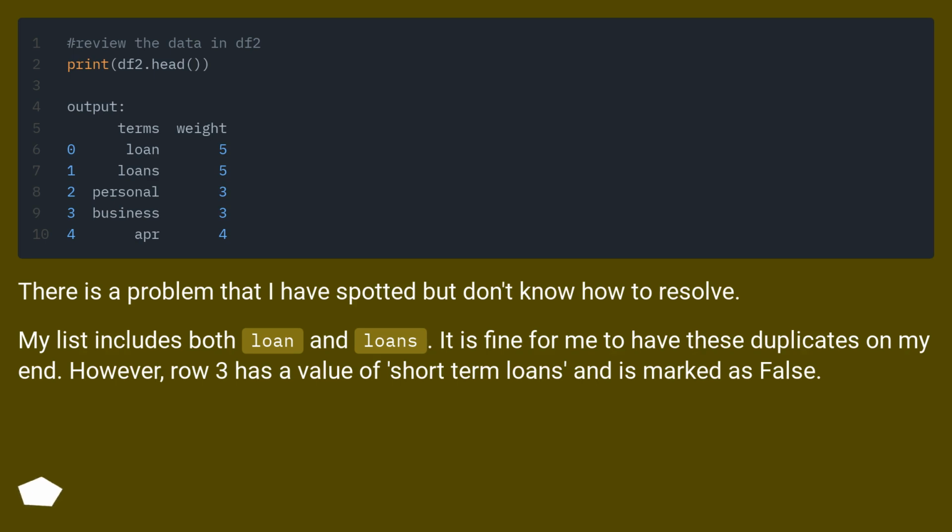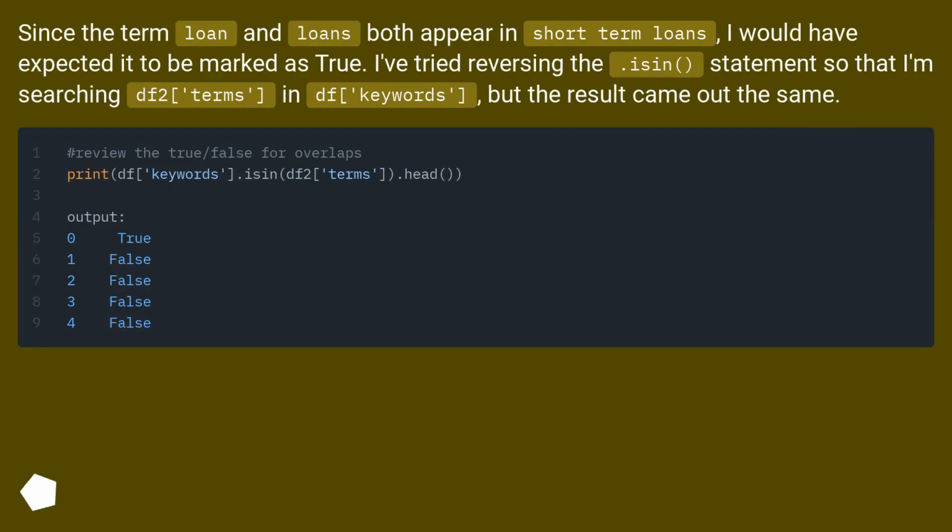There is a problem that I have spotted but don't know how to resolve. My list includes both loan and loans. It is fine for me to have these duplicates on my end. However, row 3 has a value of short-term loans and is marked as false. Since the term loan and loans both appear in short-term loans, I would have expected it to be marked as true. I've tried reversing the .isin statement so that I'm searching df2 terms in df keywords, but the result came out the same.